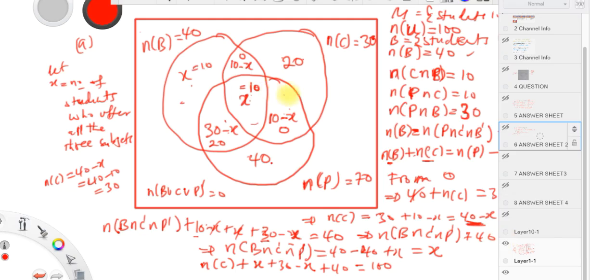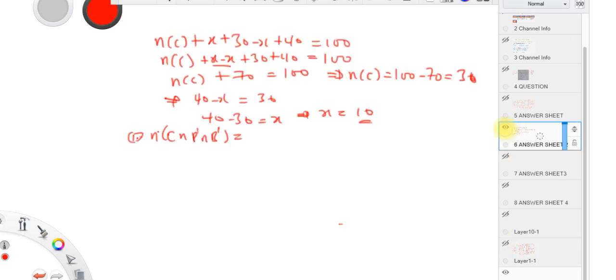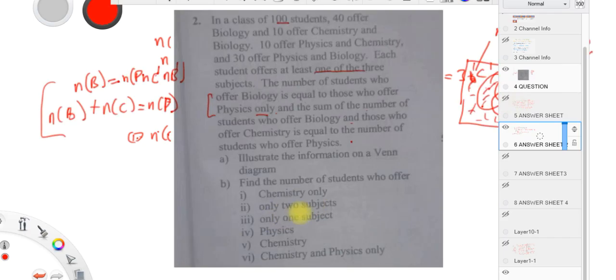So guys, chemistry only. We have chemistry only. This is chemistry, so chemistry only is what? Only chemistry. So it is 20, guys. And then the next question says the number of students who offer only 2 subjects.